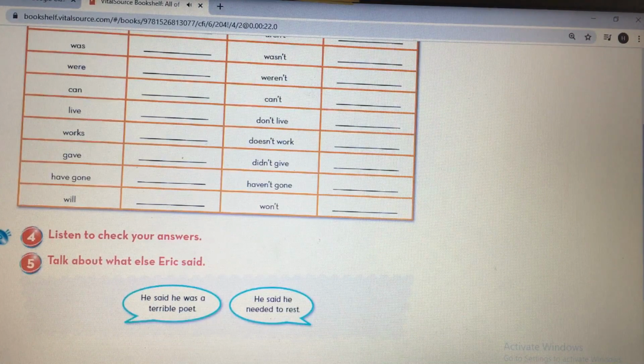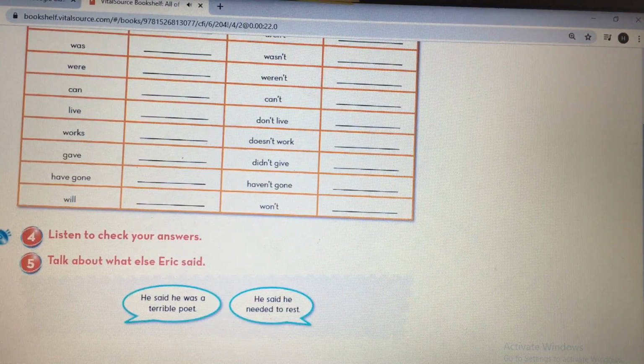Live changes to lived. Works changes to worked. Gave changes to had given. Have gone changes to had gone. Will changes to would.